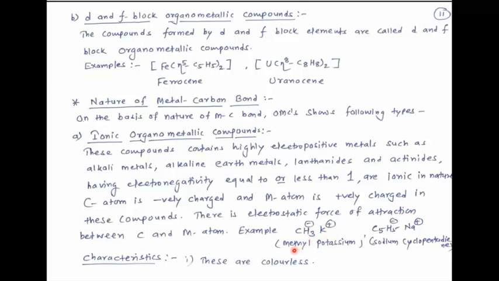These are the examples: methyl potassium. See, potassium is positively charged and in methyl there is a negative charge, and hence there is electrostatic force of attraction between carbon and potassium. This is another example: sodium cyclopentadienyl. On this cyclopentadienyl there is negative charge and on sodium there is positive charge, and hence there is formation of an ionic bond between sodium and cyclopentadienyl, that is carbon.